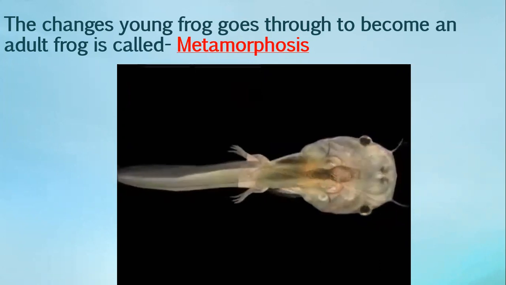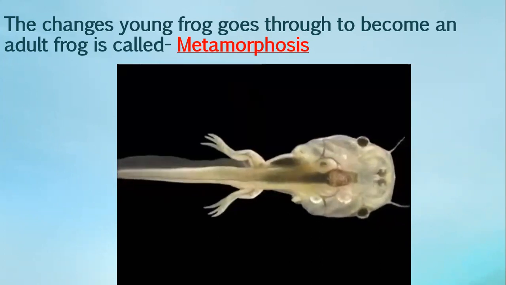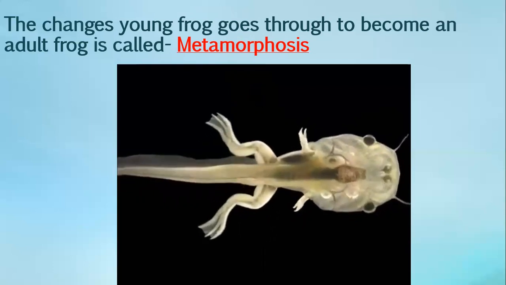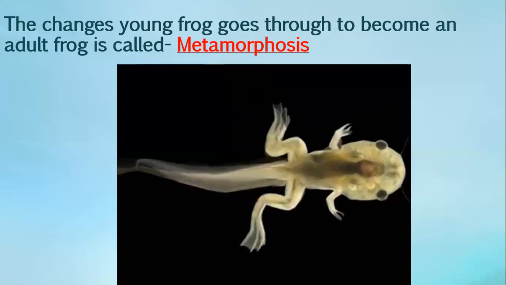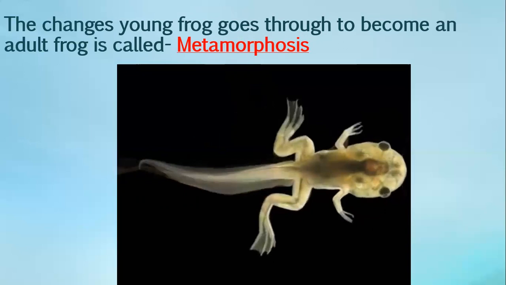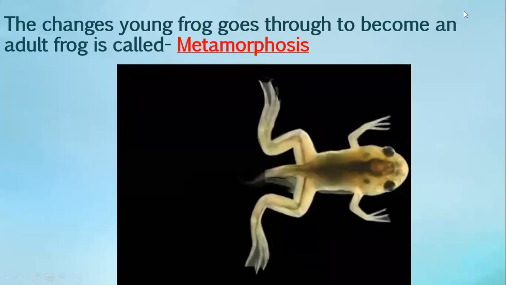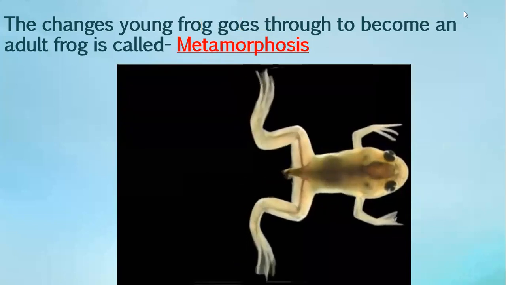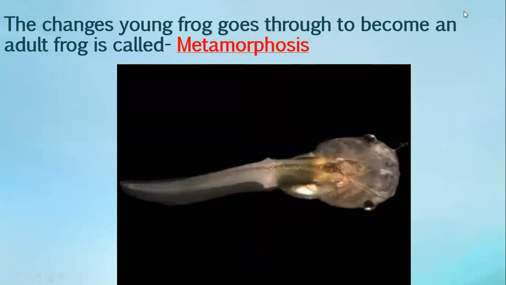So the changes, how the frog changes from the egg to the frog, the process, it is called the metamorphosis. So now you know how the frog gives birth and changes and becomes an adult frog.